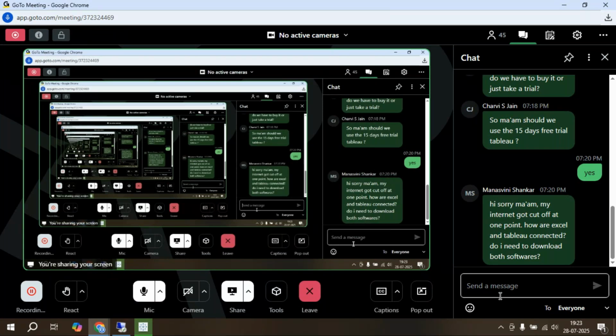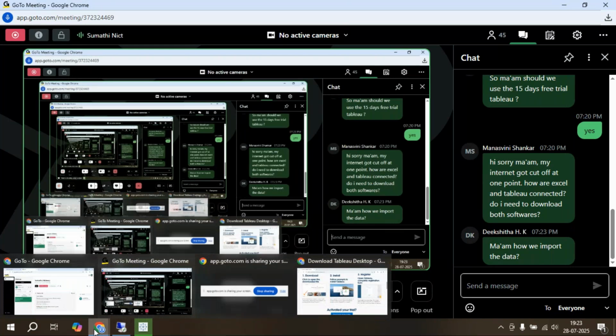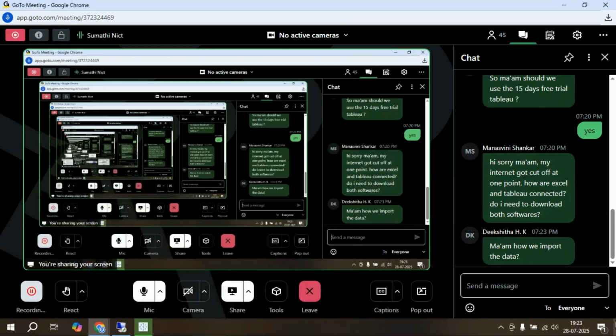I will show you how to connect the Excel file to Tableau and how to import the data. Before that, we should know some formulas. After a little bit of Excel information, I will show you how to import the data from Excel to Tableau.